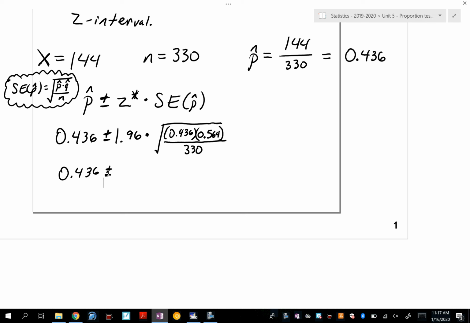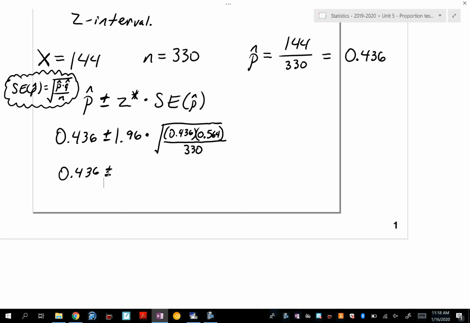The only percentage we have up here, it hasn't been written as a percentage, but the only percentage for the sample was 0.436. So right now, do I think it's anything other than this? No, I think it's this. Right? Do I know what it is? I don't. All I know is that this is from a sample of voters. If that sample is representative of all voters, then I think this is going to be fine.